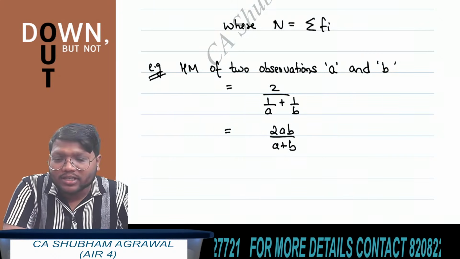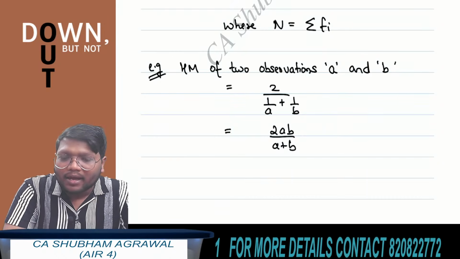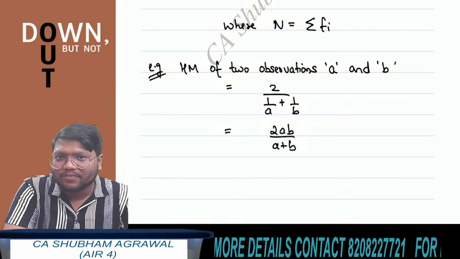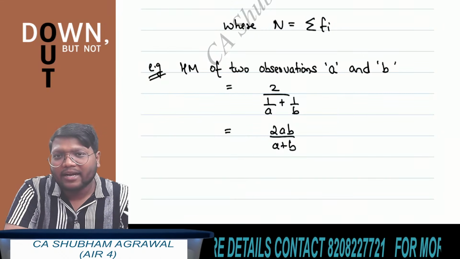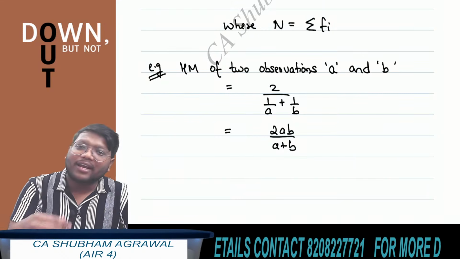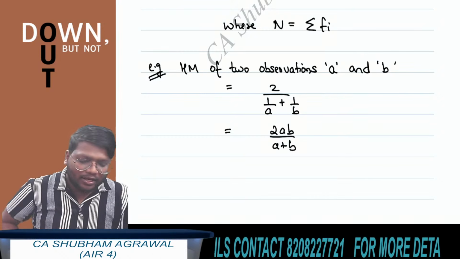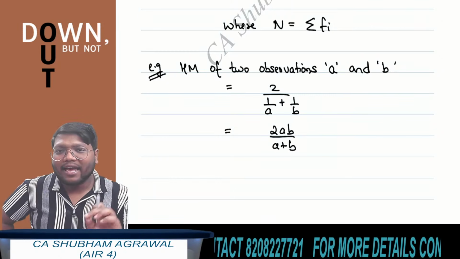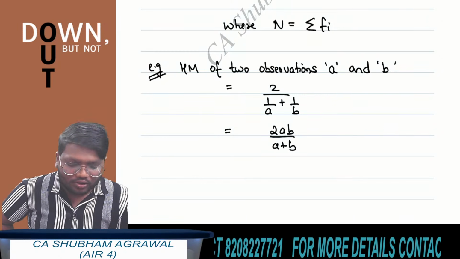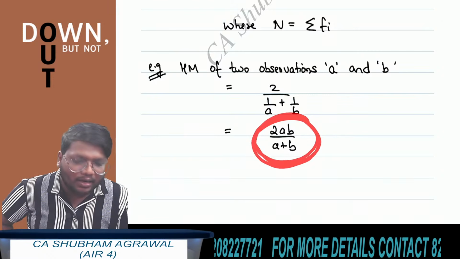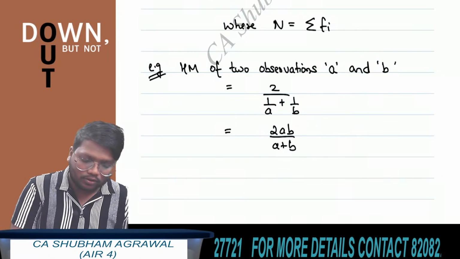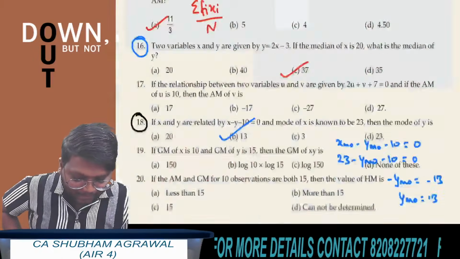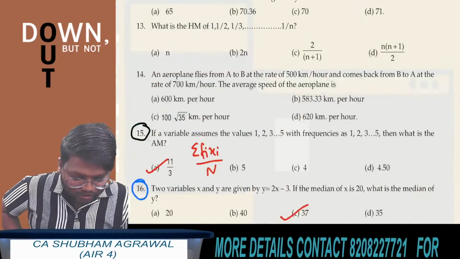There is one question in set B where they provide 2 speeds and ask you to find average speed. Whenever average speed is asked in a question, you have to use this formula, 2ab upon a plus b.